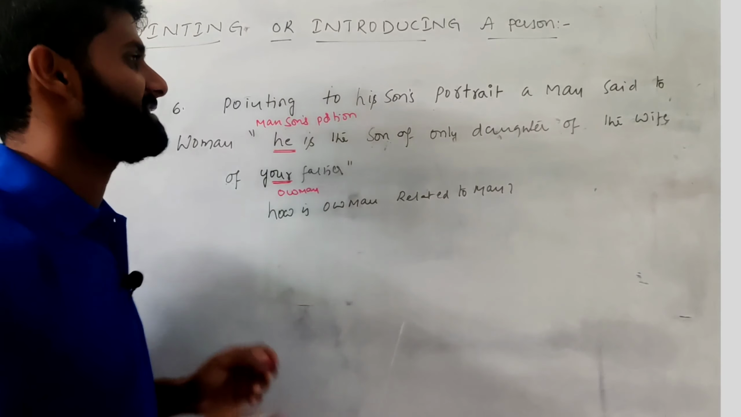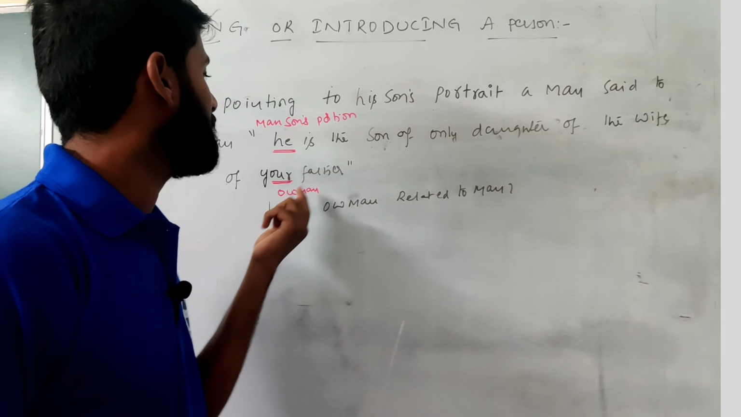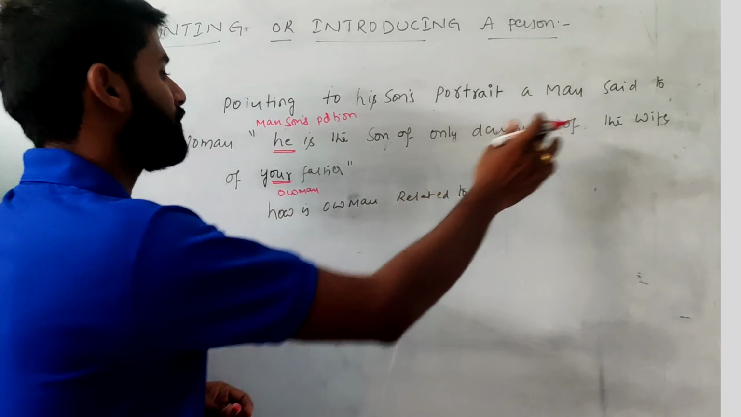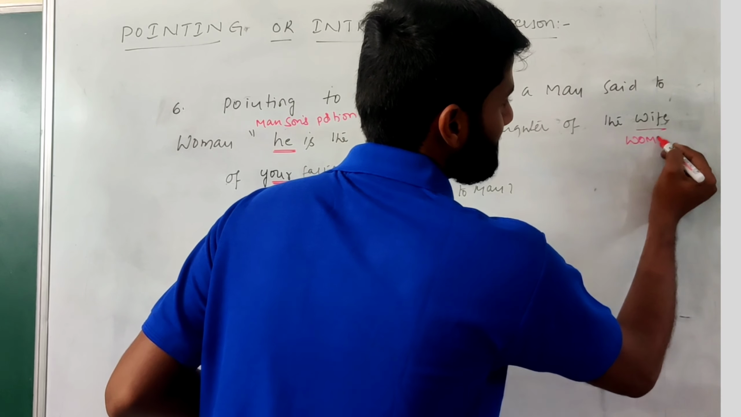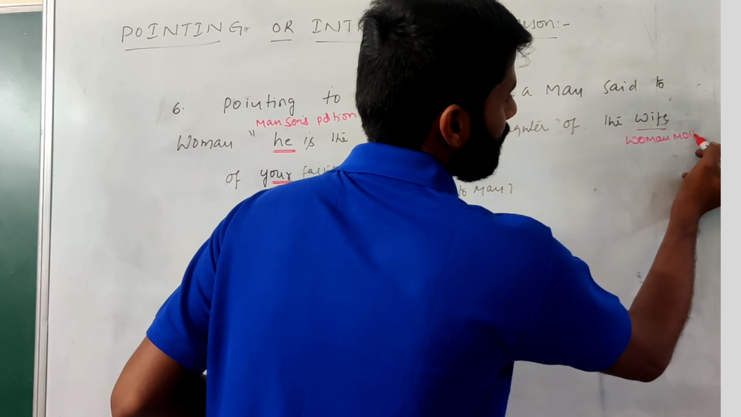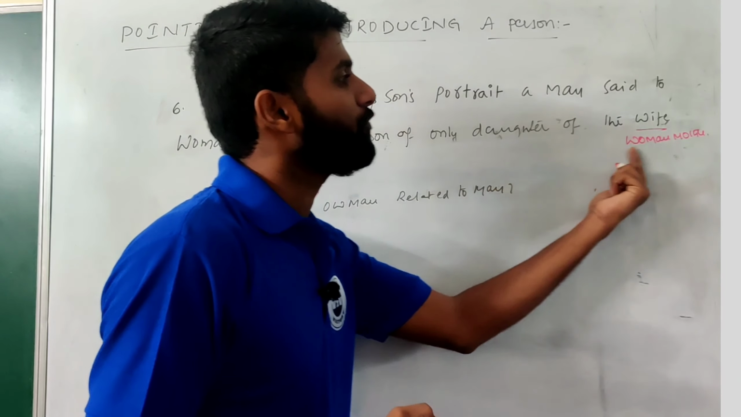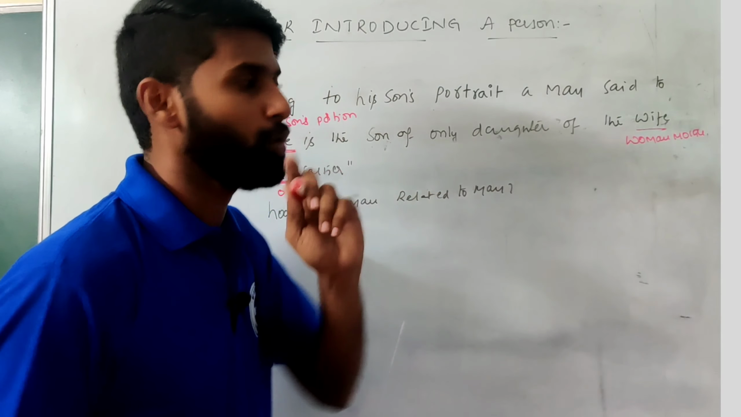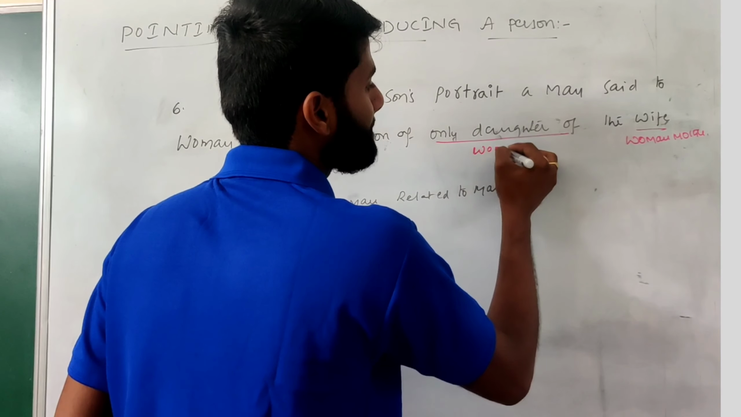Then read the line. See, wife of woman's father. Woman having a father. Woman's father having a wife. So wife of woman's father is exactly equal to woman's mother. So woman's mother. Then read this line. Only daughter of woman's mother. Woman's mother having an only daughter. Only daughter of woman's mother is the woman.